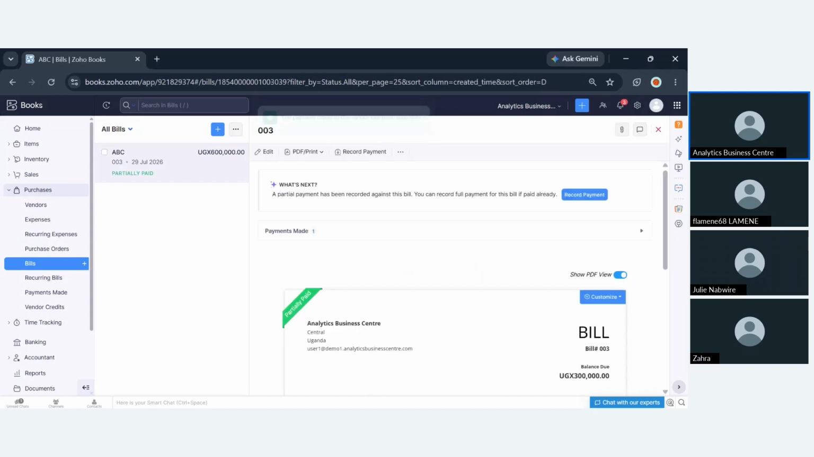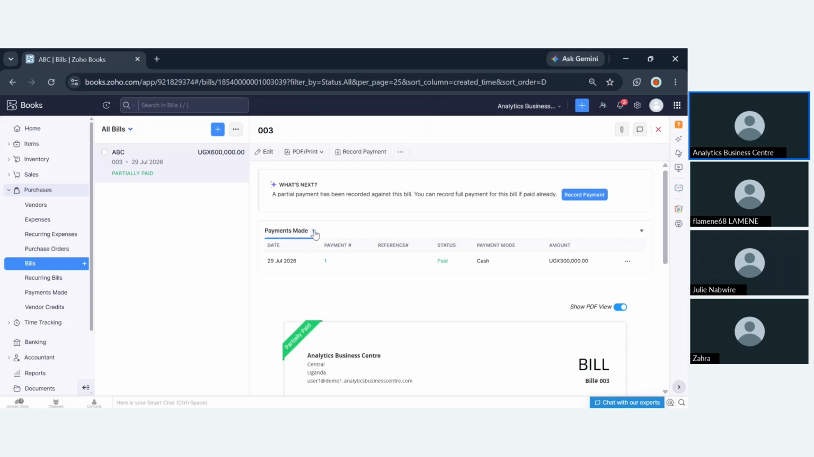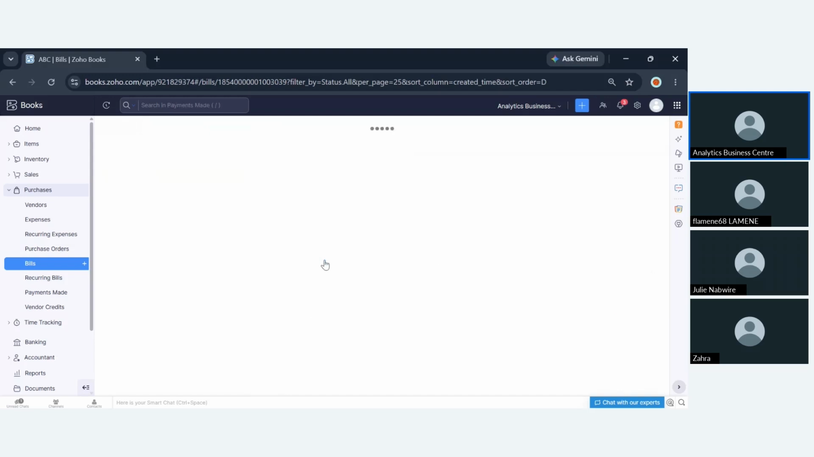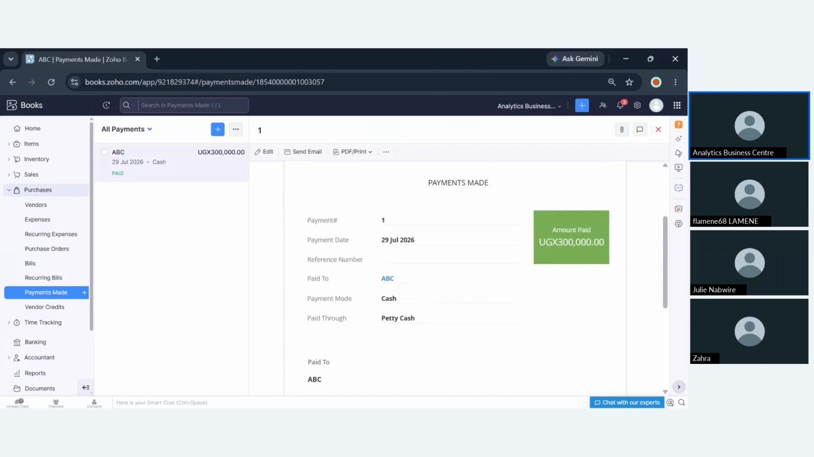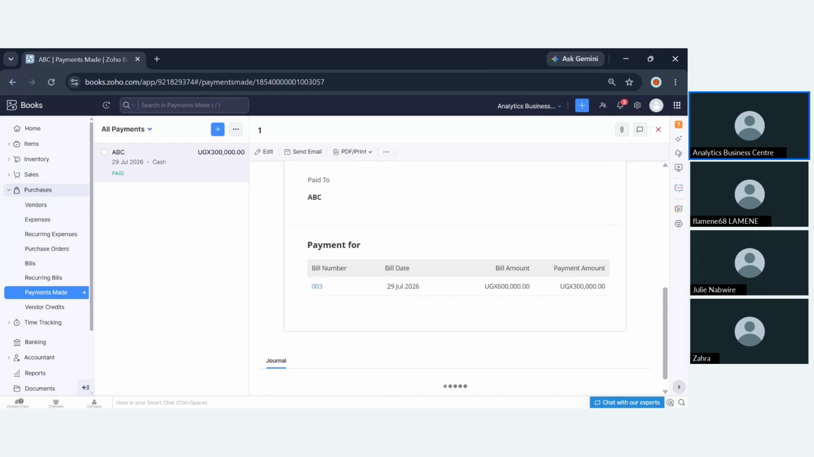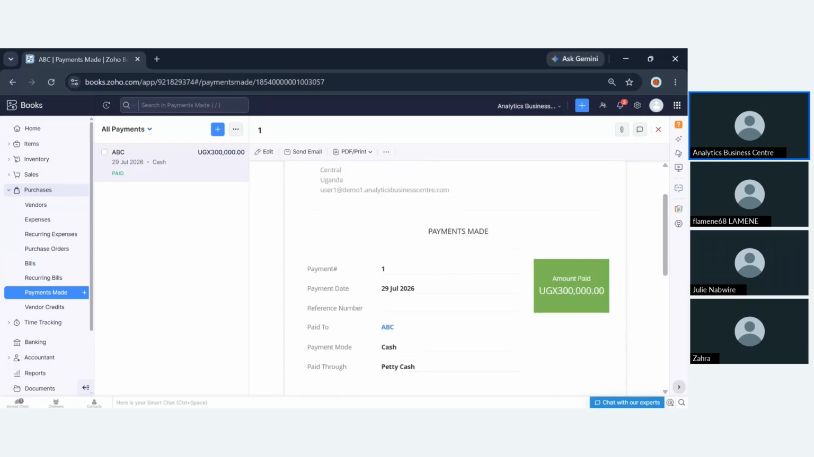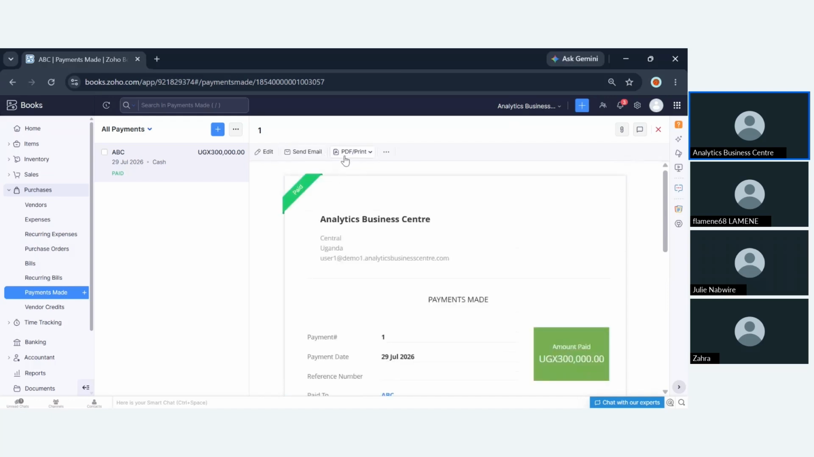What the system will do for you is recognize this, but because it's you who has paid this specific supplier, you're not going to give them the receipt. This is just like a payments made receipt. In real sense, it's the supplier that is supposed to give you a receipt. This is just for internal references, for reconciliation references. You can send this to your supplier, but best practice, it's the supplier that is supposed to give you a receipt because you have paid them.